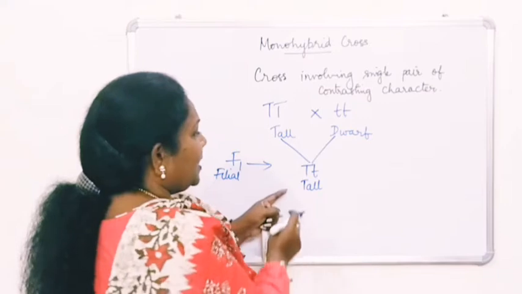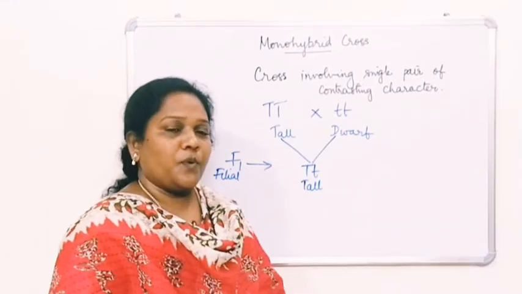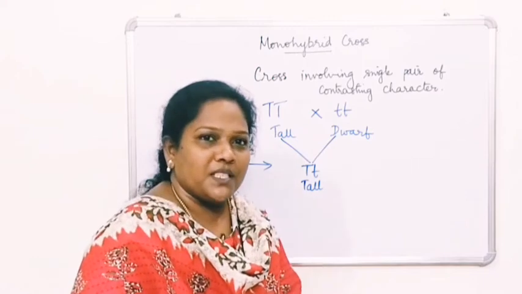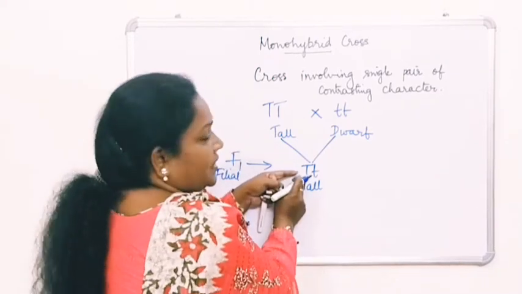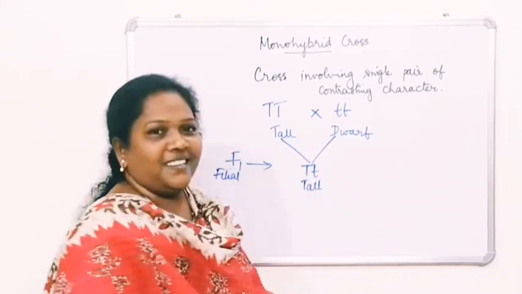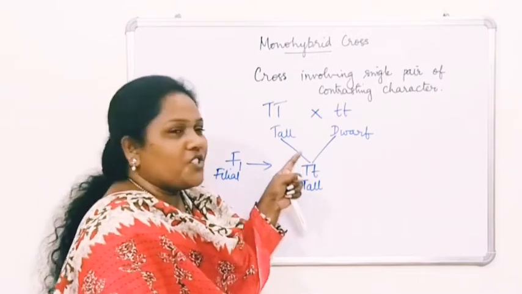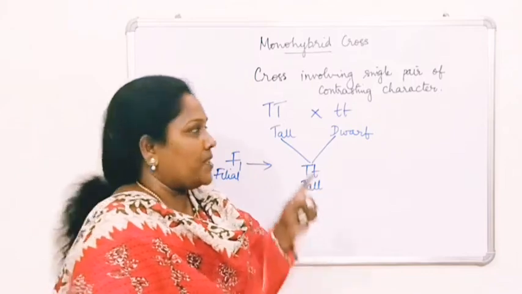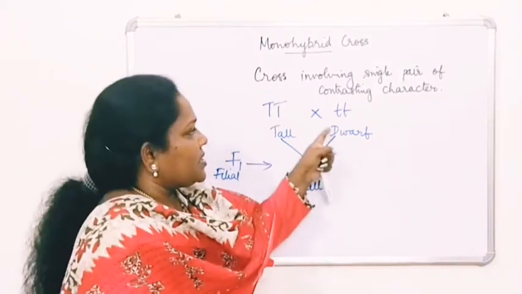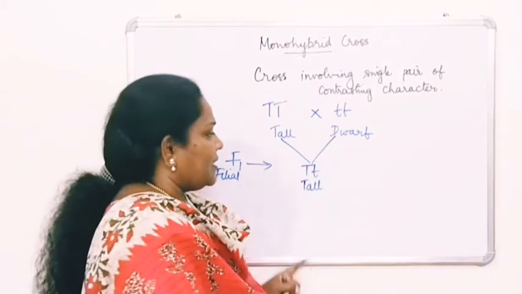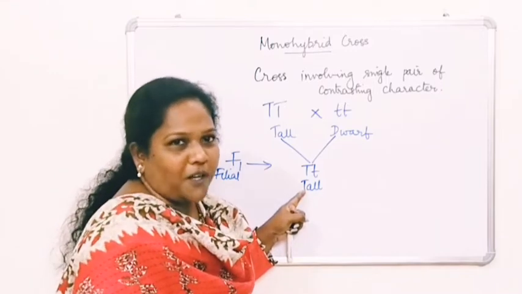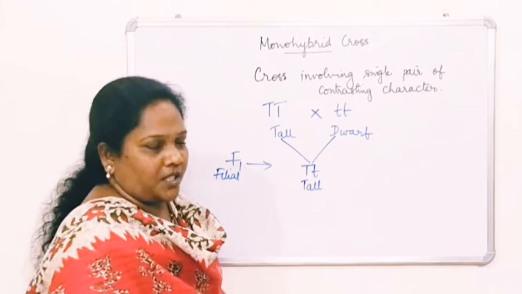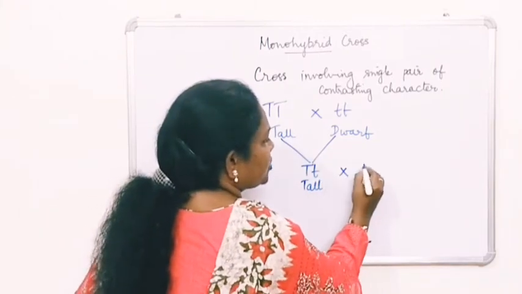Tall. Why? According to Mendel, he has proposed a law called the law of dominance. So what does this law of dominance state? One allele is dominant over the other allele. So capital T is dominant over small t. Here, capital T alone is expressed, whereas small t is suppressed. In that case, this is called tall.